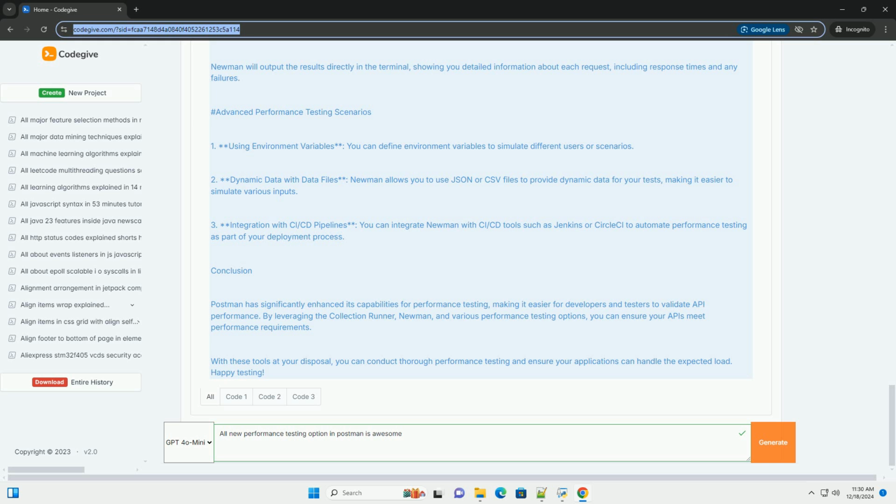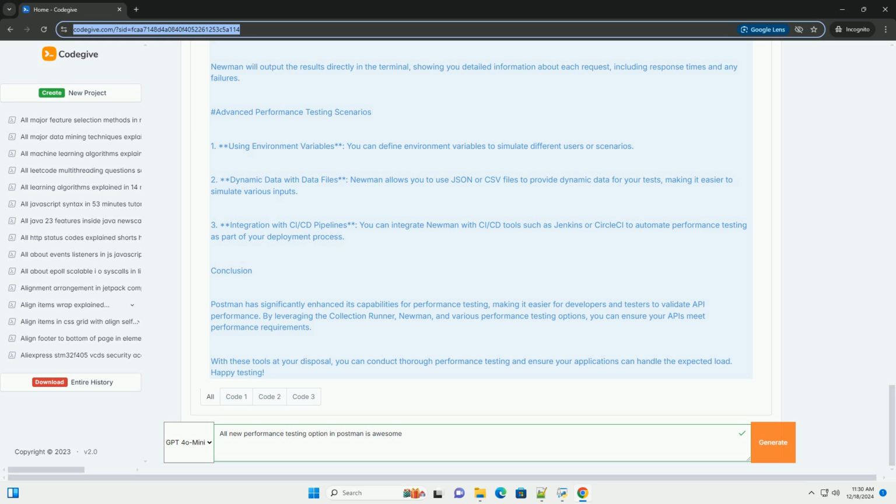3. Integration with Newman, the command line tool that allows you to run Postman collections, can be used for automated performance testing in CI/CD pipelines. 4. Performance metrics visualization. Postman provides insights into response times, request counts, and error rates. Setting up performance testing in Postman.